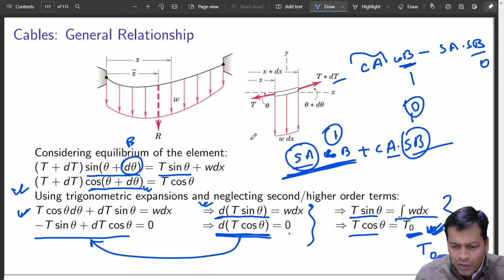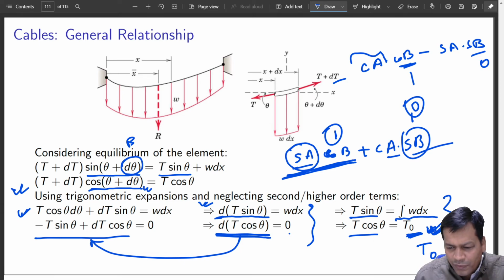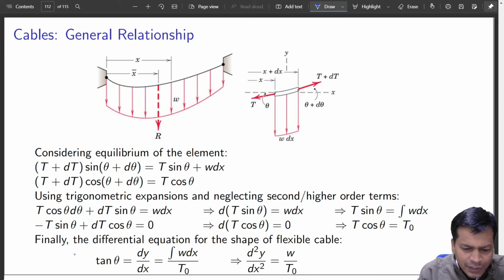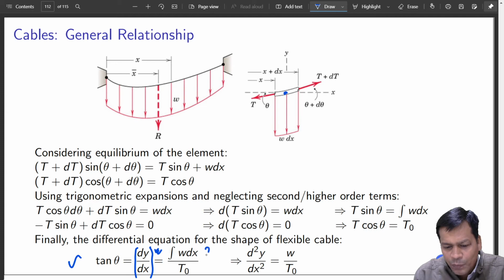Now I can use this: if you divide both of them, you will get tan theta equal to the slope at any instant, whatever position you are concerned with, at that location it will give me the slope.